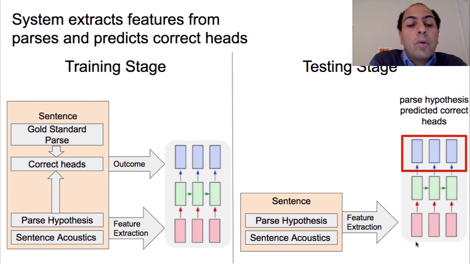And after feeding all of the sentences with all the parse hypotheses multiple times to the network, it is now able to identify the patterns and generalize to data that has not been seen before. And at this point, we use it on the testing stage. So we feed it the testing data, the parse hypotheses in the testing data, and it allows us to score each parse hypothesis in sentences that have not been seen before by the system.